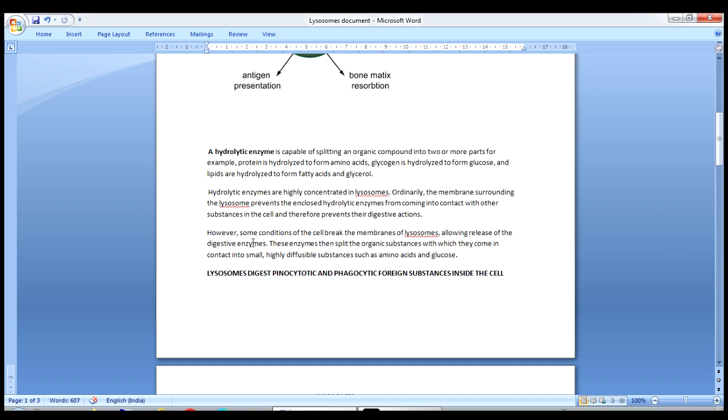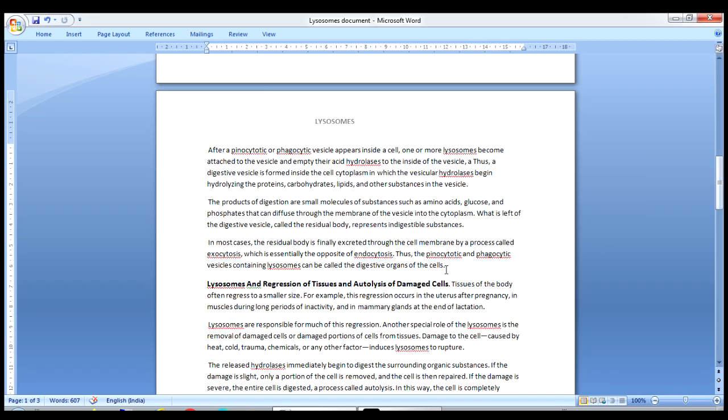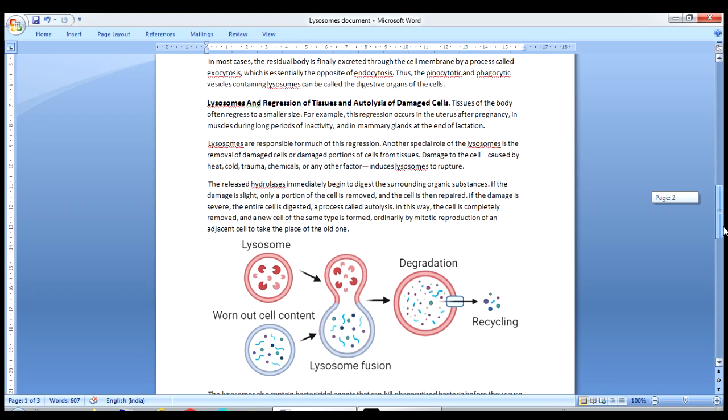Like that, lysosomes help in digestion of the food material that enters the cell. Lysosomes digest the pinocytic and phagocytic foreign substances in the cell, as we have discussed earlier. Also, they help in regression of tissues and autolysis of damaged cells. That's why lysosomes are also called suicidal bags of the cell.